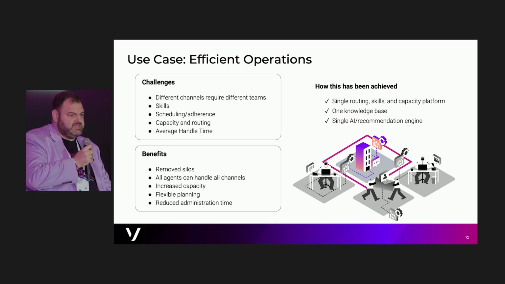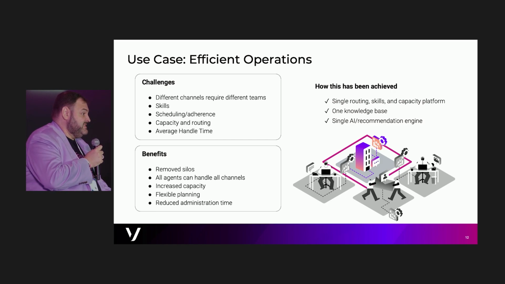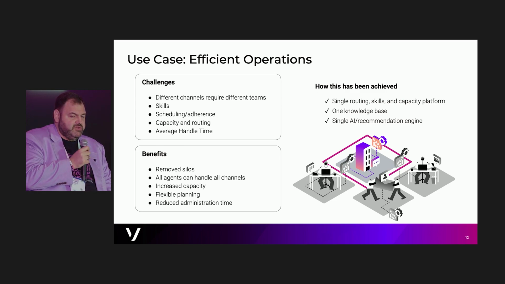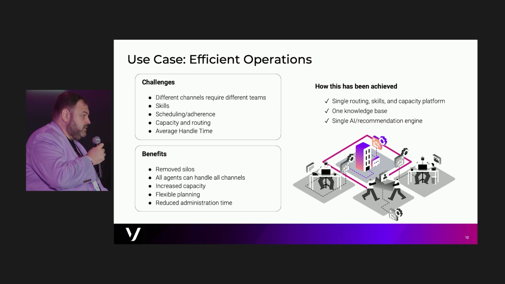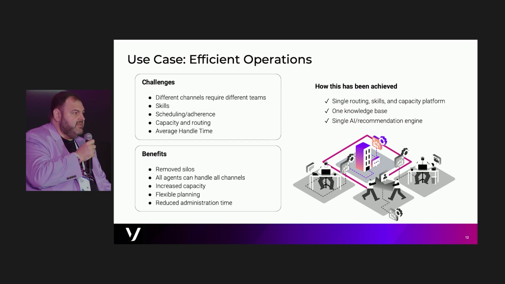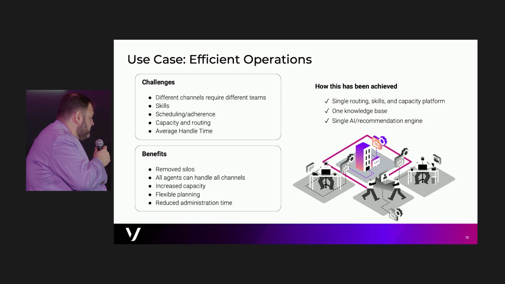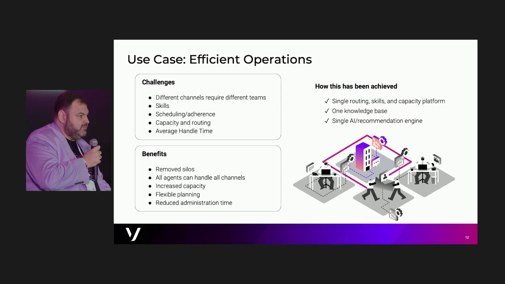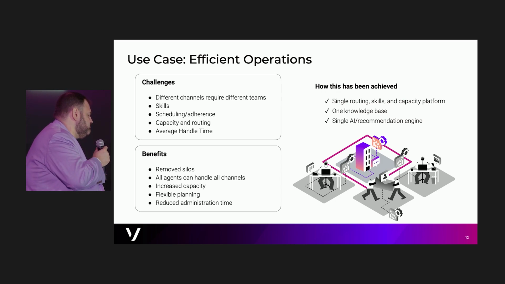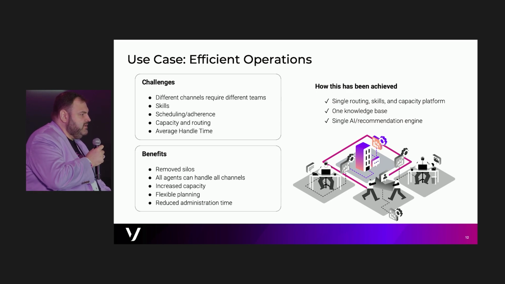So if you look at a bank, for example, you're going to have multiple silos. Again, you're going to have the mortgage department. You're going to have maybe the personal loans department, the car loans department, the investment side of the house. All of them are going to have different knowledge, different abilities. But they're also going to have maybe different channels. Sometimes you go to open a mortgage and they only answer the phone. Sometimes you're trying to just get a personal loan and they only do it through chat, but mostly will also offer the phone. But you get my point. Sometimes it's not even consistent across the different departments with the channels they have available.